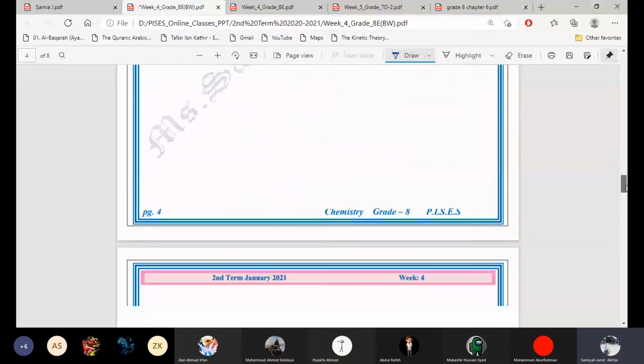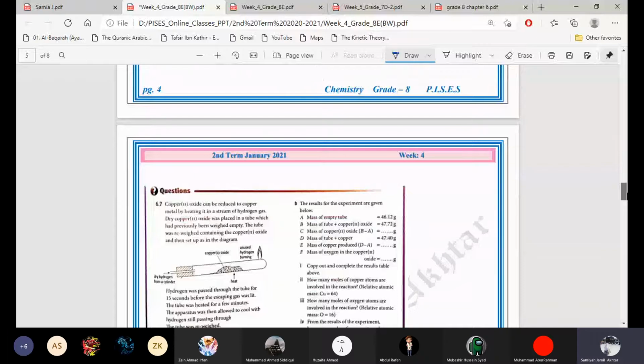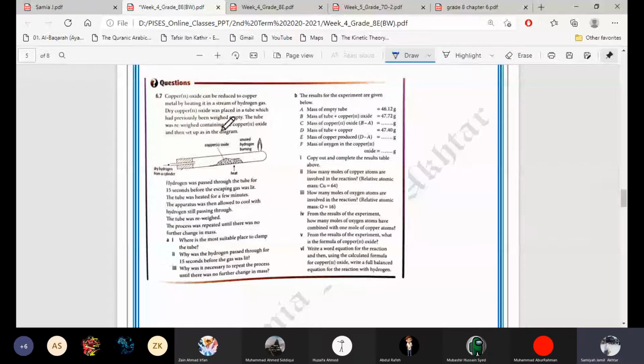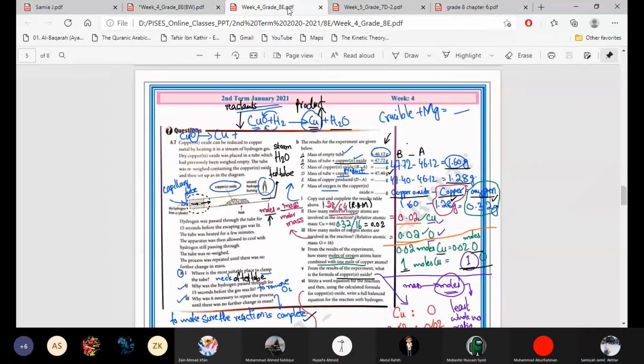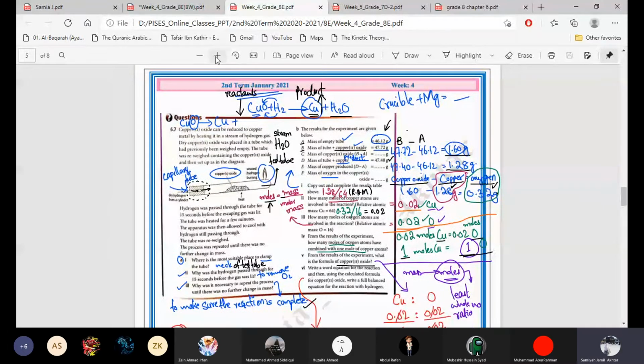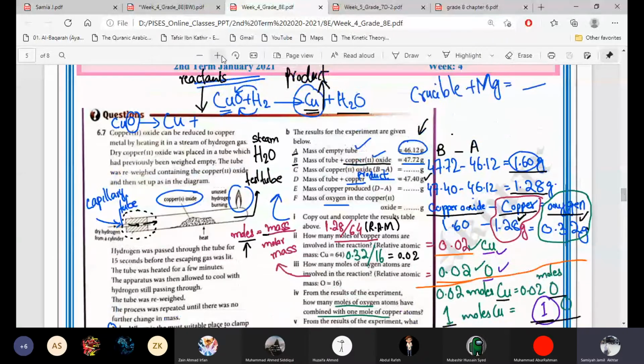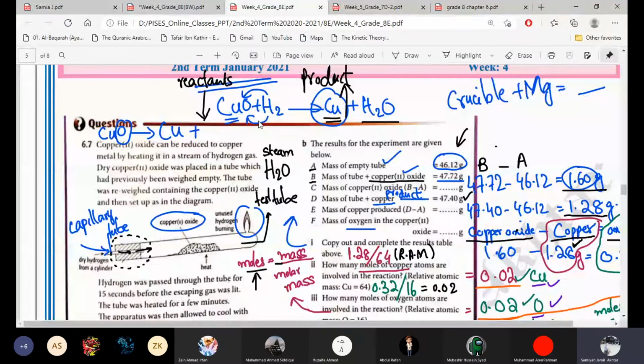Then after this there is a question on the next page, page 6.7. This question is pretty long. If I write the answer to each and every part, it will take a very long time. So I already wrote these answers in one of my classes. I will just discuss this question with you very quickly. The answers are already written. Please leave everything and look at the screen.